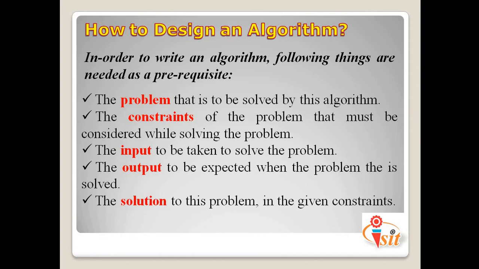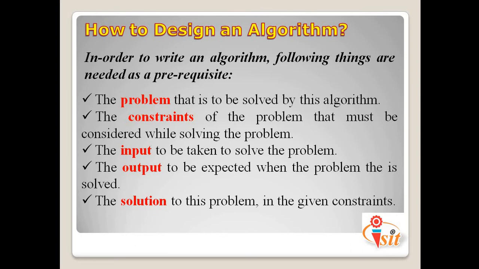Now the important thing is how to design an algorithm. So when we are going to design an algorithm, we need to think about the following prerequisites. The first thing is the problem. So here we need to identify which problem we are going to solve by this algorithm. Afterwards we need to consider the constraints, that is, the constraints of the problem that must be considered while solving the problem.